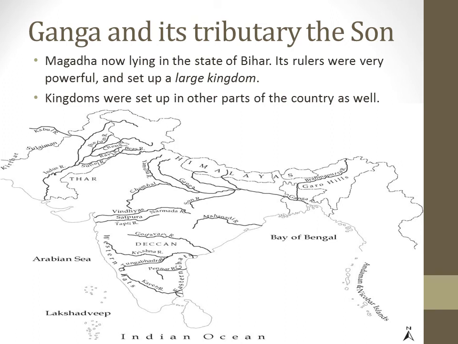Locate the Ganga and its tributary called the Son. In ancient times, the area along these rivers to the south of the Ganga was known as Magad, now lying in the state of Bihar. Its rulers were very powerful and set up a large kingdom. Kingdoms were set up in other parts of the country as well.